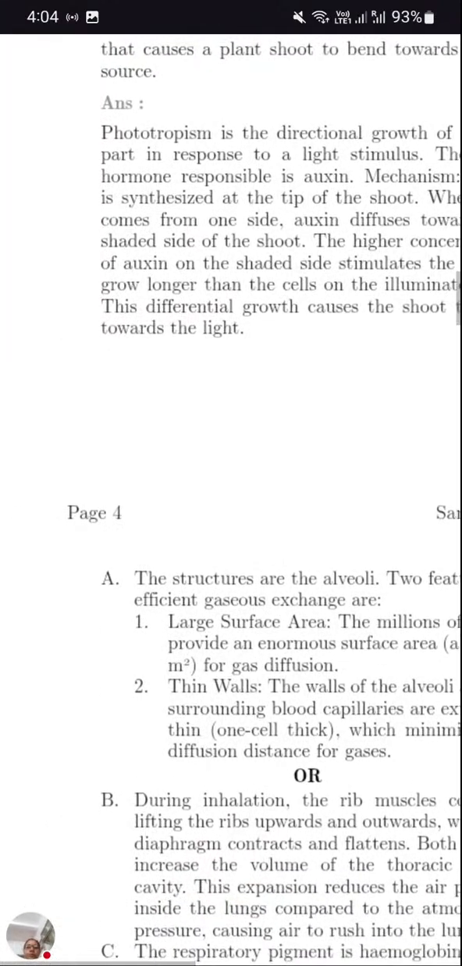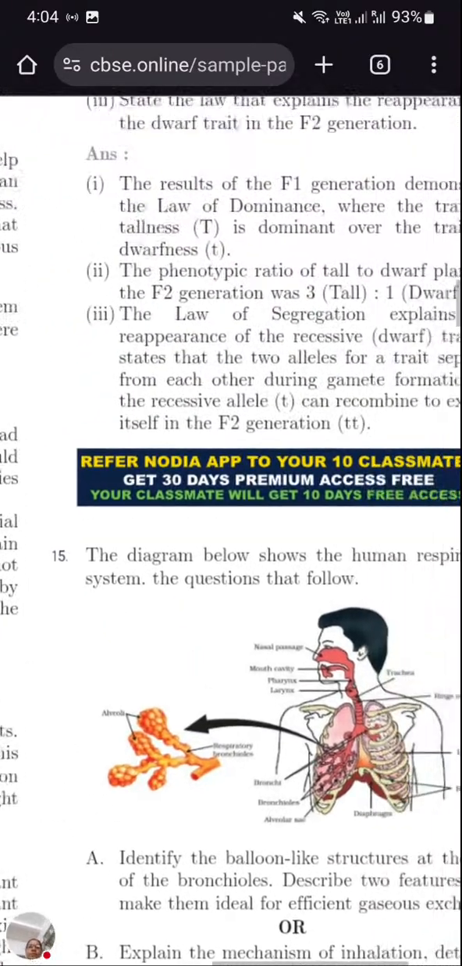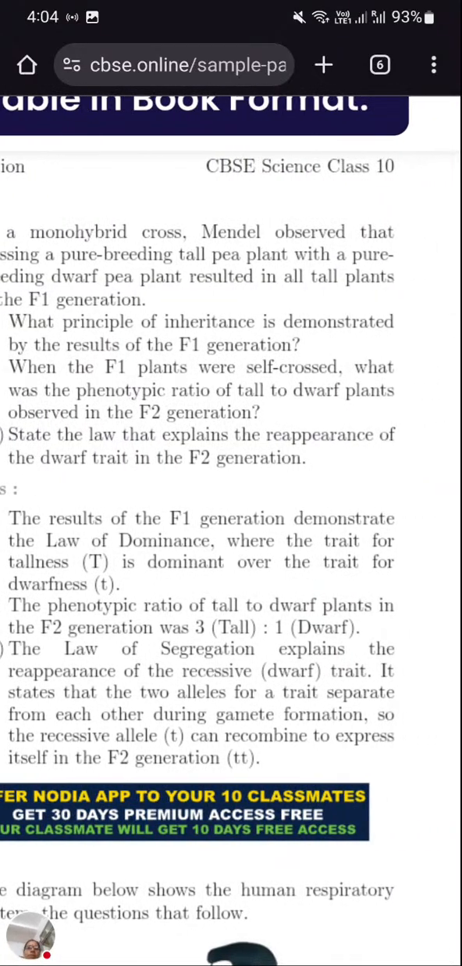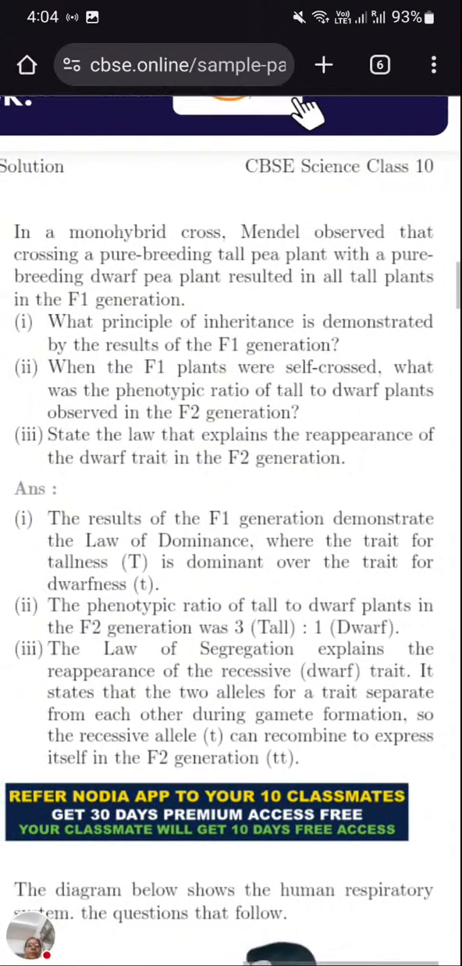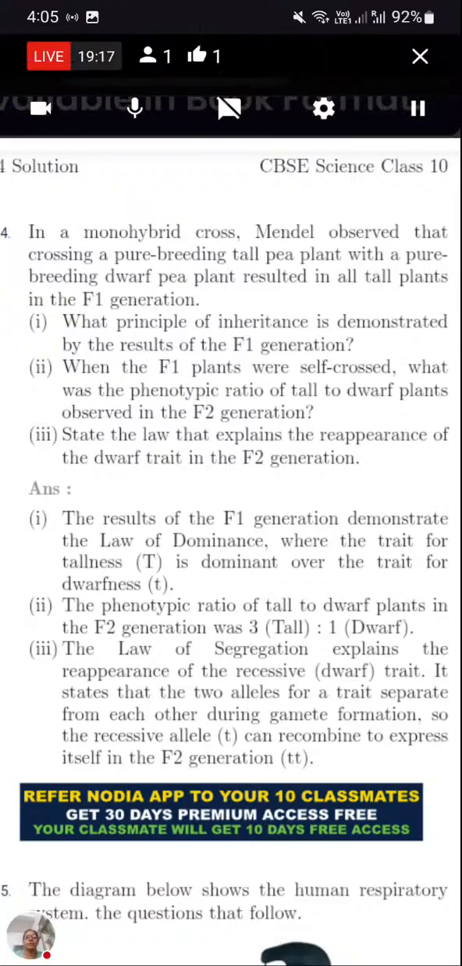With this we completed the 13th question. Now moving to question number 14. In a monohybrid cross, Mendel observed that crossing a pure breeding tall pea plant with a pure breeding dwarf pea plant resulted in all tall plants. So when the cross was done between completely tall TT and completely dwarf, it resulted in all tall plants in the F1 generation.